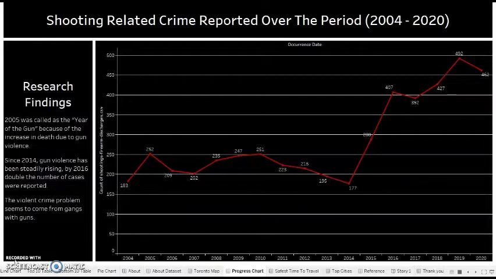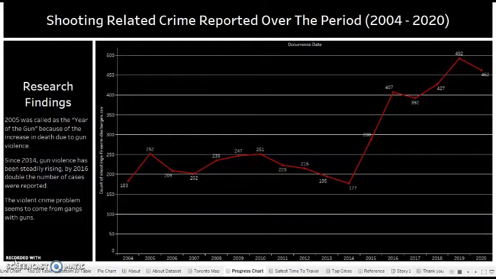So if you see the line chart, you can see that in the year 2005, the number of cases reported on homicidal activity or cases related to shooting spiked or rocketed higher. The media even called this year the year of the gun.